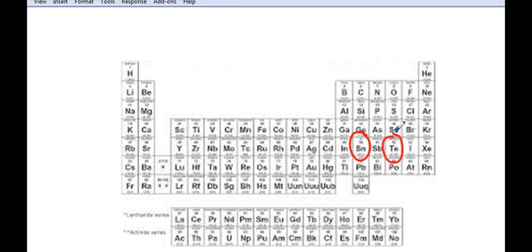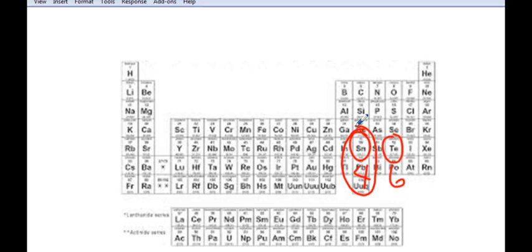So which one has the lowest amount of attraction? Which one has the lower effective nuclear charge? The effective nuclear charge for tin is 4 and tellurium is 6. So this one is going to have lower effective nuclear charge, less attraction, therefore easier to remove the electron, therefore a greater metallic character. And as you think about it, you think of tin being a metal too, don't you?